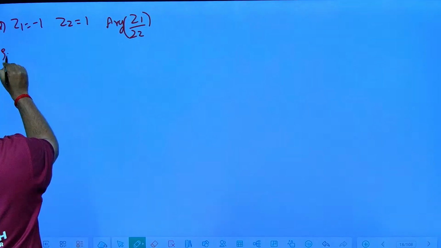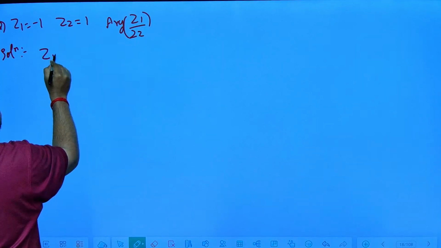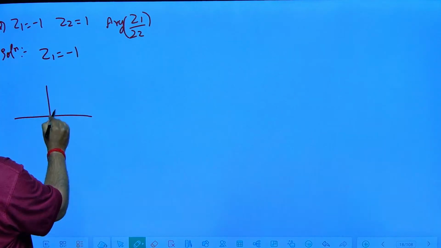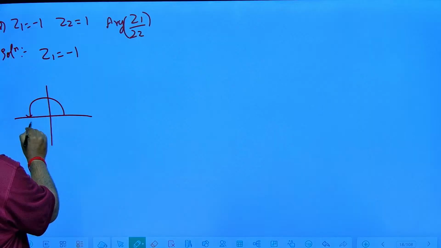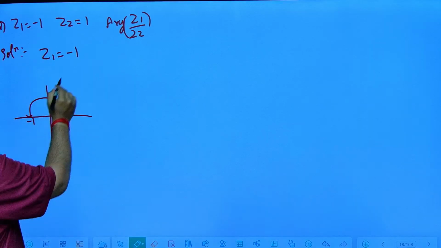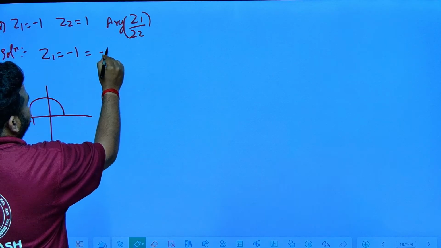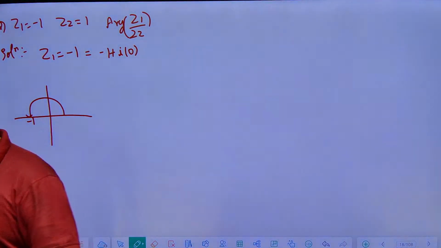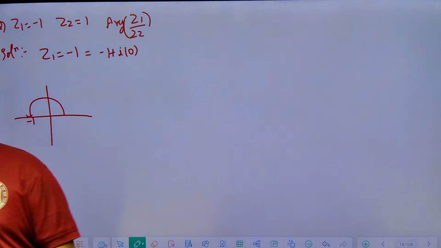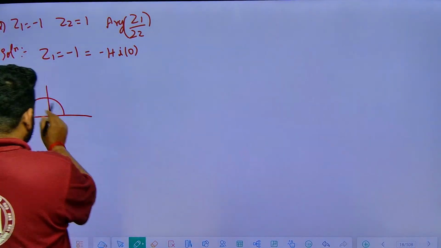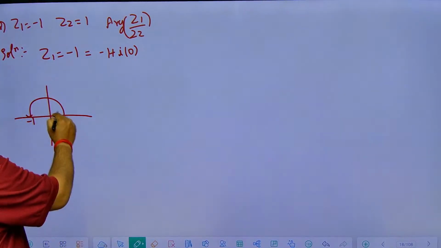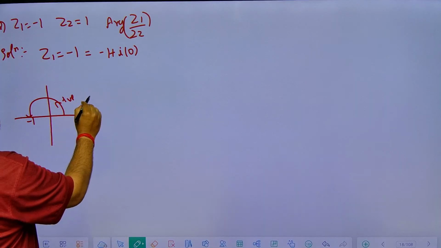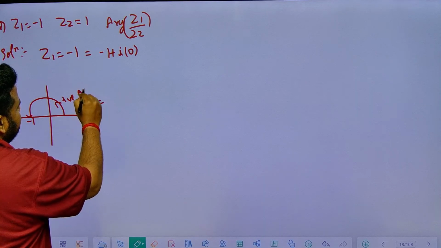So see here, solution. Observe carefully, friends. Z1 is equal to minus 1. If I talk about this plane, minus 1 on the x-axis will come like this. So I can write this as minus 1 plus i into 0. If I go anti-clockwise, the angle will be pi, that is 180 degrees. Anti-clockwise means positive. So the argument of Z1 I will have as pi.